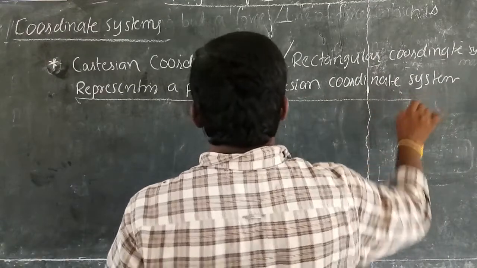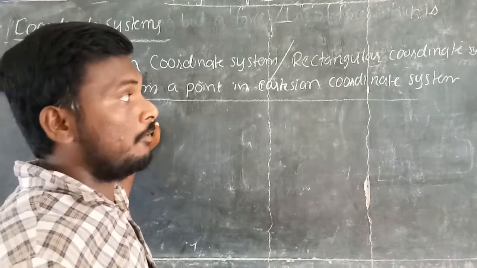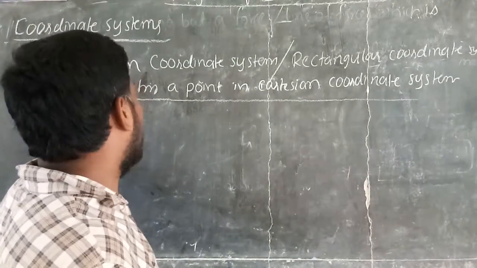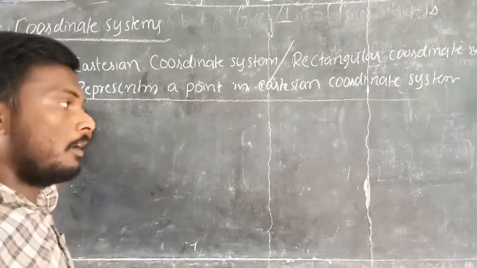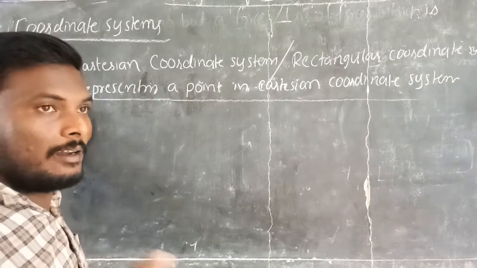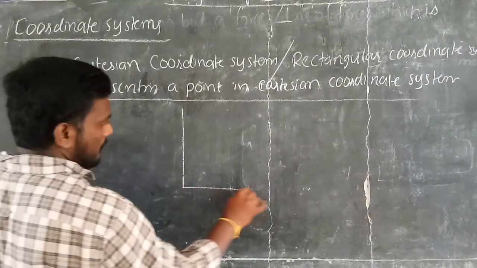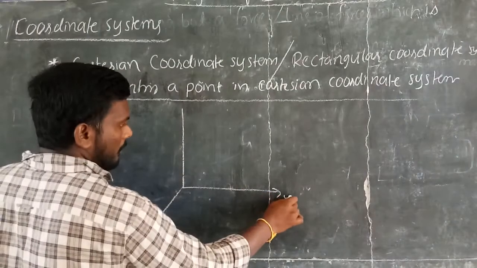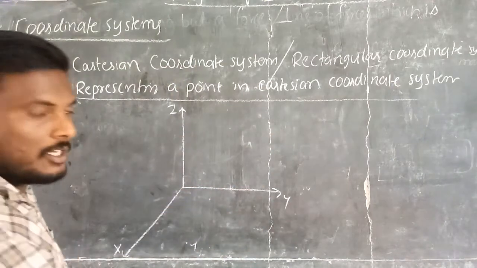So now we already discussed the right-handed system and left-handed system, and which type of system we have to use to indicate a point in the Cartesian coordinate system or rectangular coordinate system. Generally we are all following one system, which is the right-handed system. So in the right-handed system, just take x, y, and z axes which are mutually perpendicular to each other.